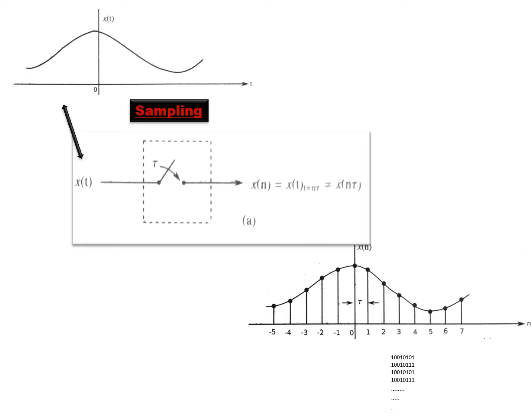This switch will close at an instant of time, then remain open for tau. At the end of the tau sampling interval, one more time the switch closes and again opens. At every integer multiple of tau, the switch closes and opens to capture the samples of the continuous time signal into discrete form, and each sample is then stored in a memory or a storage device, so that the entire signal pattern will be available as a discrete form of a continuous time signal. So this is the basic way of showing the conversion of a continuous time signal into a discrete time signal.